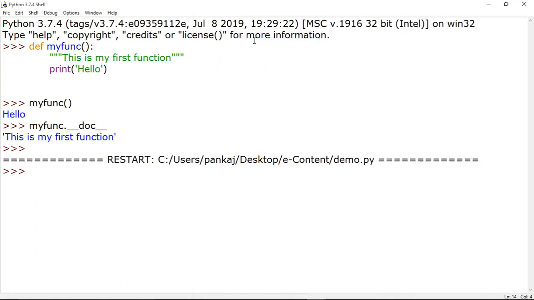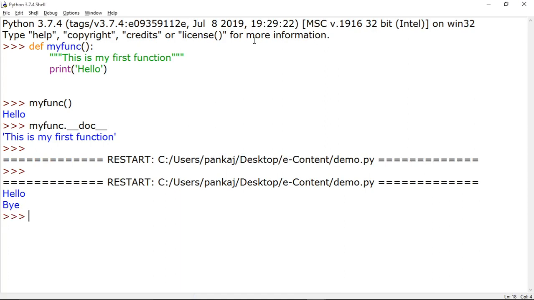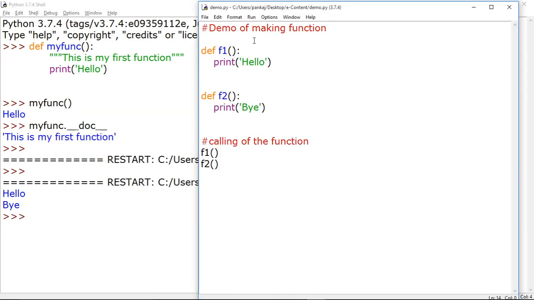Now you can see nothing is coming here. Why? Now again come to the coding. We have declared two functions, function 1 and function 2, but we have not called the functions. So now we are starting the calling of the functions. So I am writing here f1 function and f2 function. Again I am running the program. So you see the output came as hello and bye.